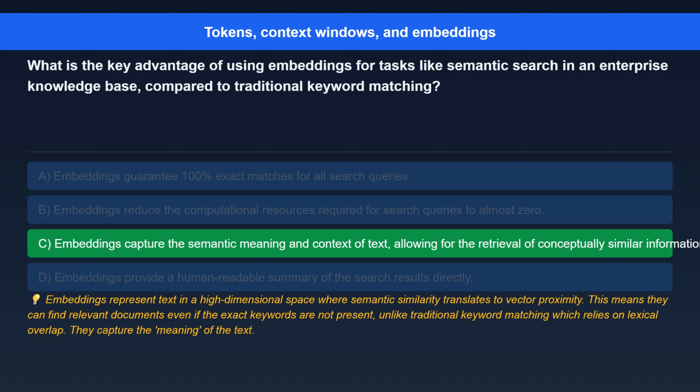The correct answer is, embeddings capture the semantic meaning and context of text, allowing for the retrieval of conceptually similar information even without exact keyword matches. Here's the explanation. Embeddings represent text in a high-dimensional space where semantic similarity translates to vector proximity. This means they can find relevant documents even if the exact keywords are not present. Unlike traditional keyword matching, which relies on lexical overlap, they capture the meaning of the text.